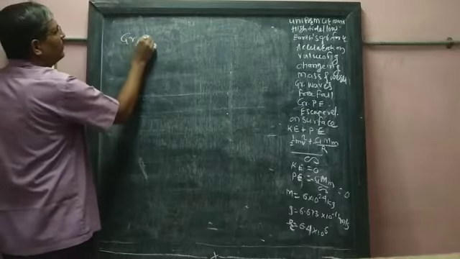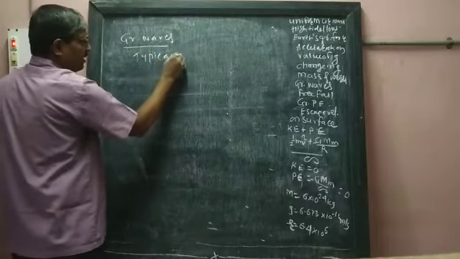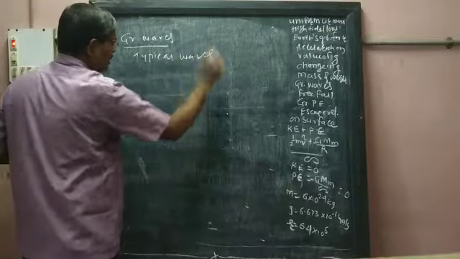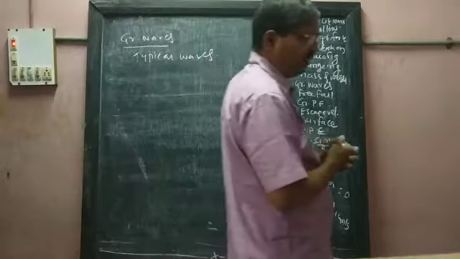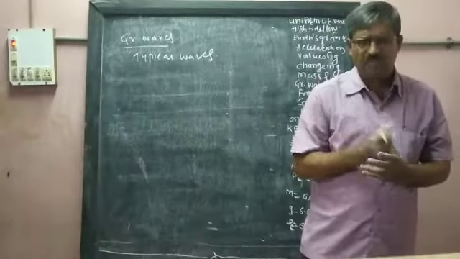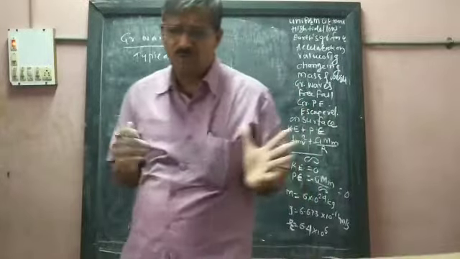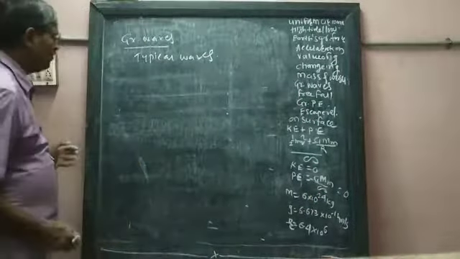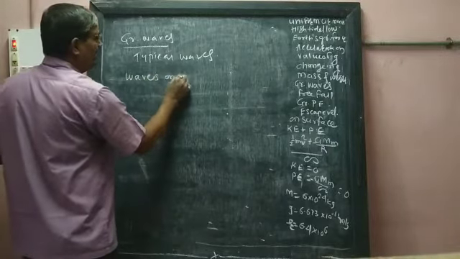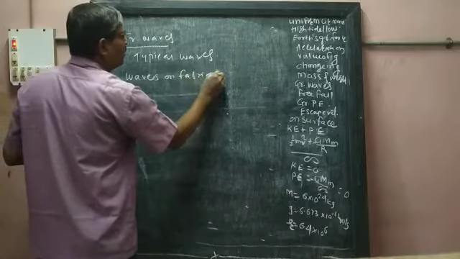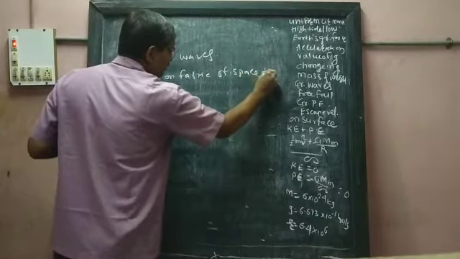Gravitational waves. These are typical waves. We can't sense these gravitational waves because they are so small. They are called waves on the fabric of space-time.